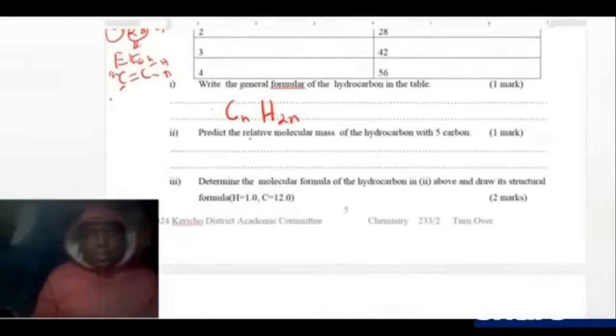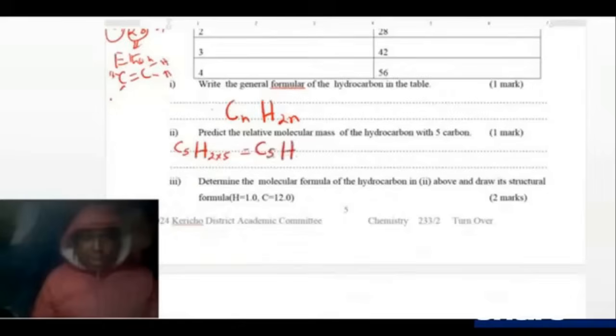Predict the relative molecular mass of the hydrocarbon with 5 carbon atoms. So for 5 carbon atoms, you simply write C5H, 2 times 5 from the formula. That will give us C5H10. You just use the formula you have created there.